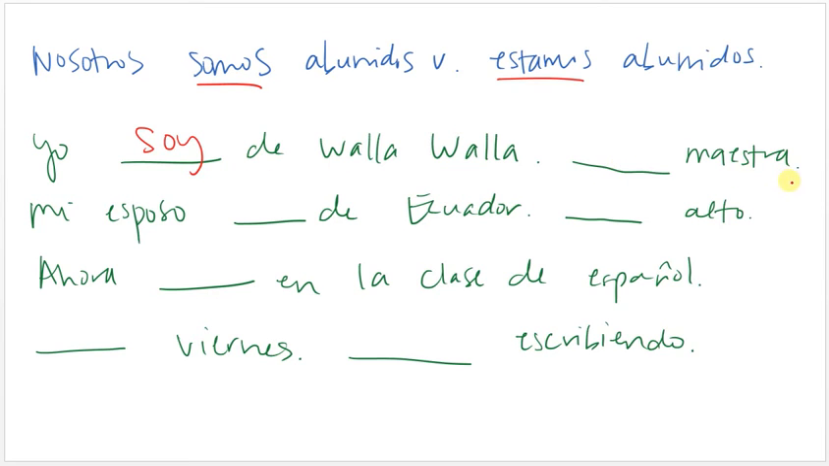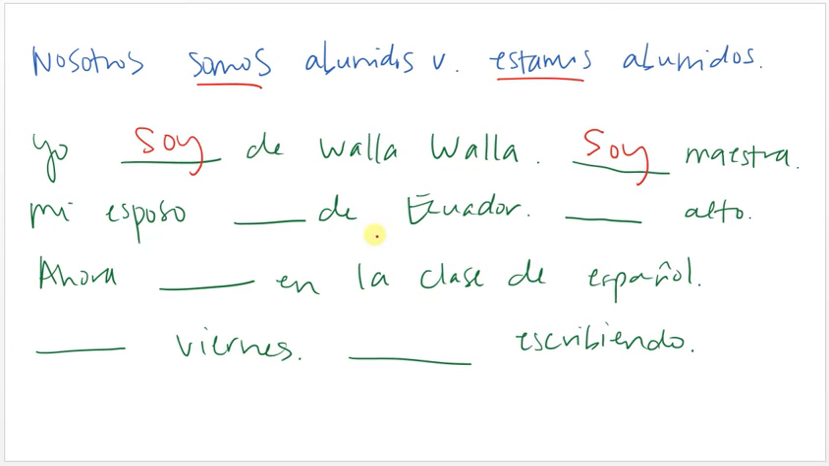I am a teacher. So this isn't necessarily permanent. Who knows if I'll be a teacher forever, but it is a part of my identity. It's not something that's going to change within the next 5 minutes. So we are going to use ser and not estar. So the yo form of ser, soy maestra.